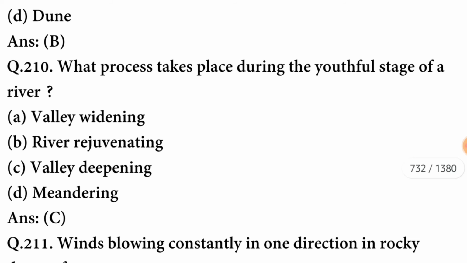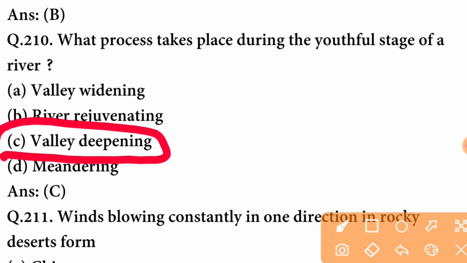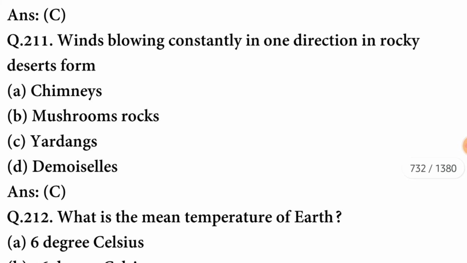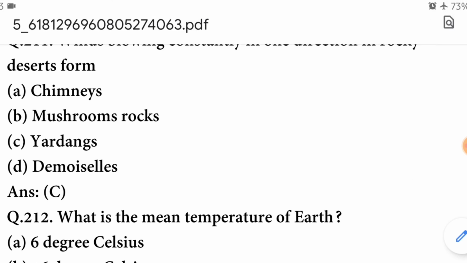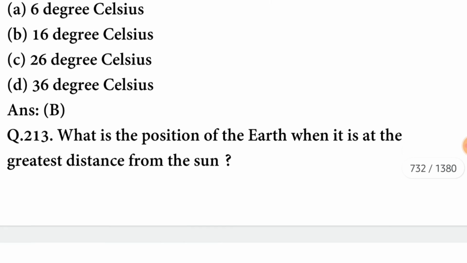What process takes place during the youthful stage of a river? The process is valley deepening. C option is correct. Winds blowing constantly in one direction in rocky deserts form yardangs. C option is correct. Next question. What is the mean temperature of Earth? Mean temperature of Earth is 16 degrees Celsius.